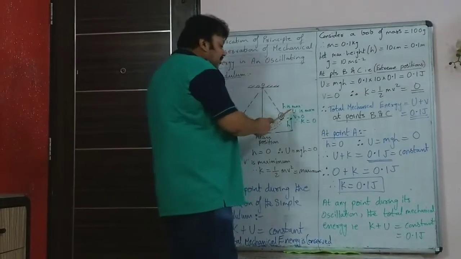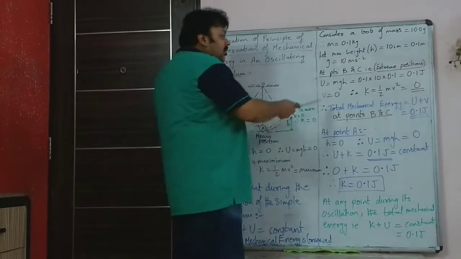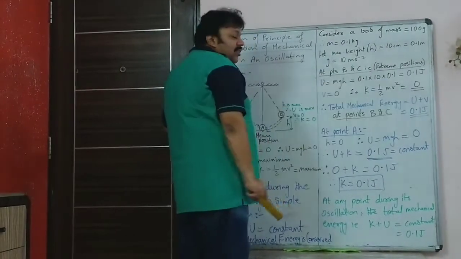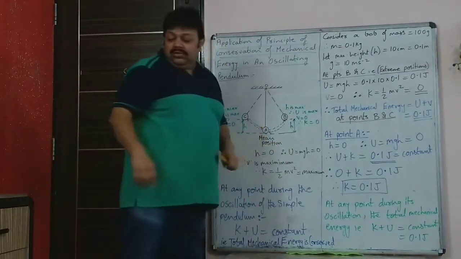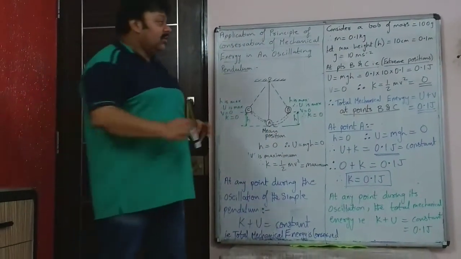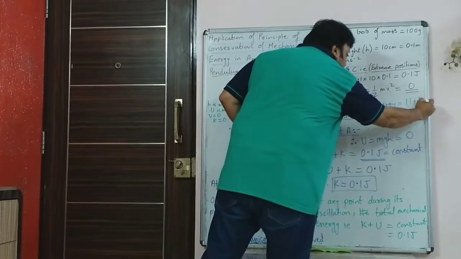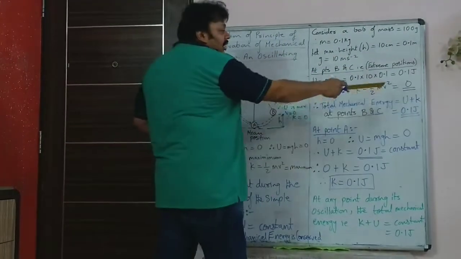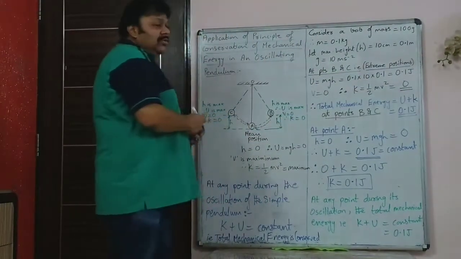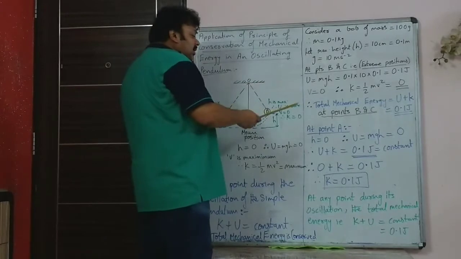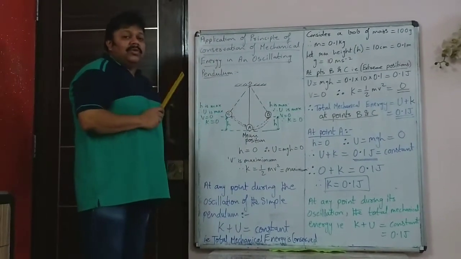So mechanical energy at points B and C, the extreme positions, is 0.1 because potential energy is 0.1 and kinetic energy was 0. That becomes U plus K, and K was 0, so it is 0.1 plus 0, so 0.1. So the total mechanical energy of this system at any point will remain 0.1.